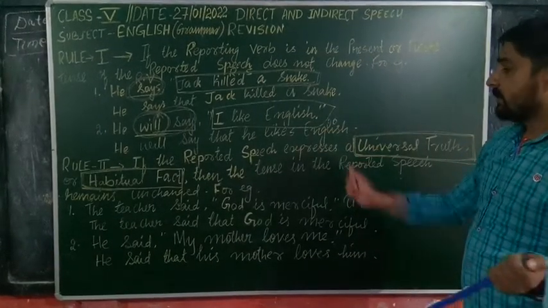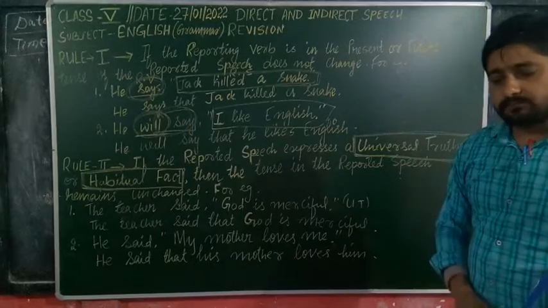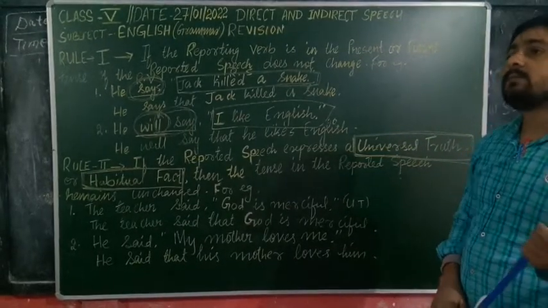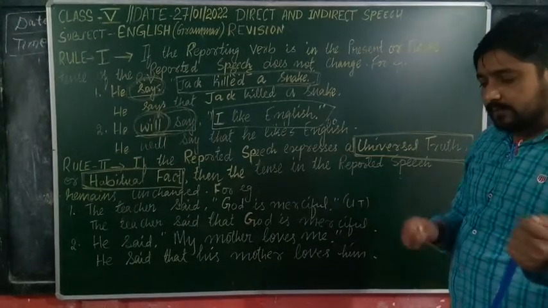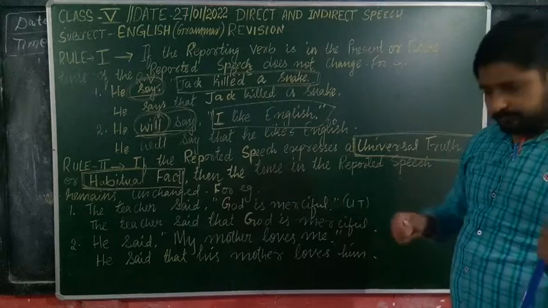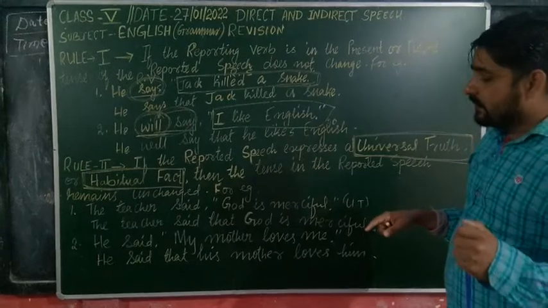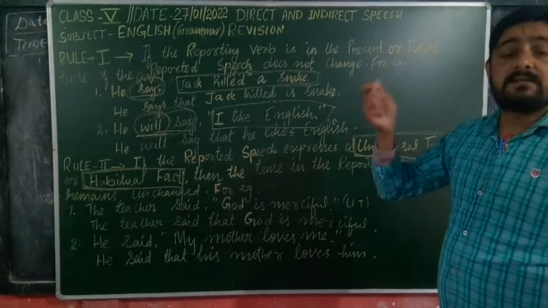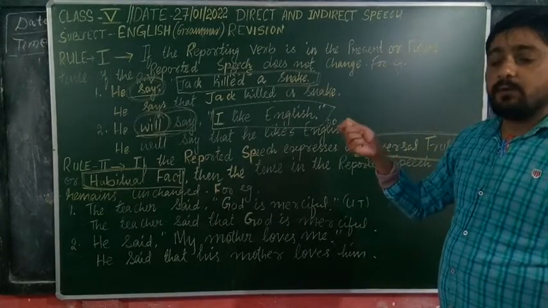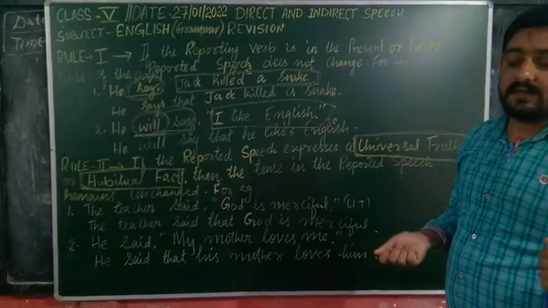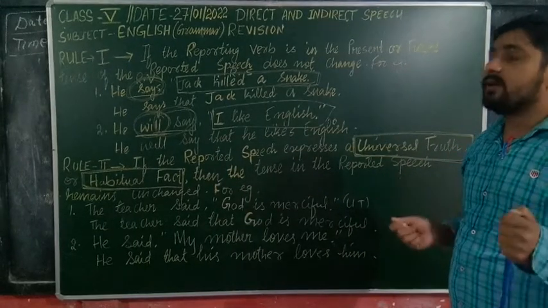Or we can write, the teacher said, the earth revolves. Or what we can say, the sun is a big ball of fire. The sun is a big ball of fire, we can say.